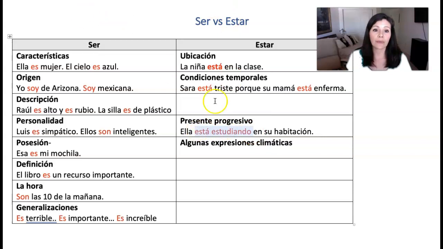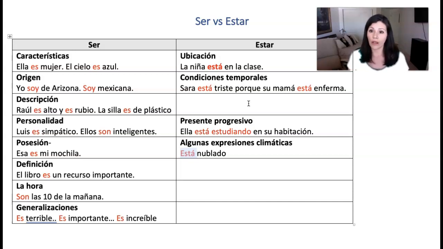We also use it for some expressions of weather. If I were to say, está nublado, which makes a lot of sense because we know weather changes so much that we're expressing that temporal condition. But don't be confused, not all expressions of weather are going to use estar.